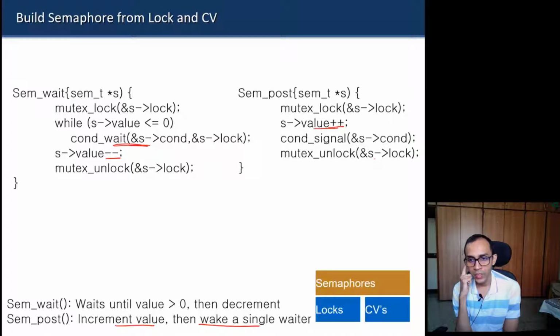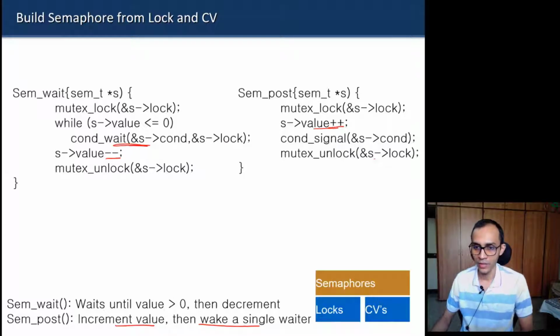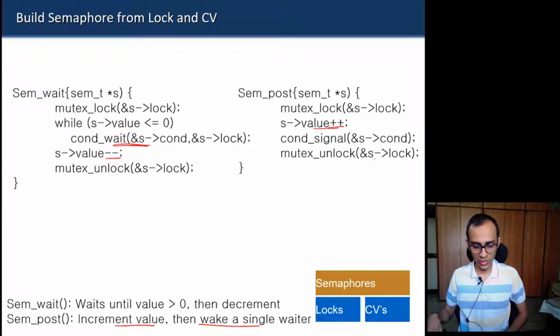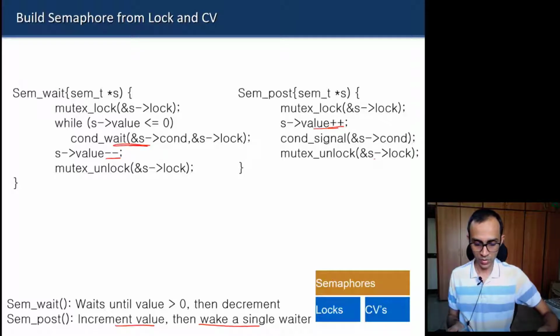So there is no max value for S value. It is an integer value, so we hope it will have 4 bytes or whatever, and it can take very large values. So there is no upper bound. Until we are using billions of threads, hopefully the overflow condition will not worry us, so we are not worrying about that here. Though there is no max value, you can allow the value of the semaphore to go to any number.